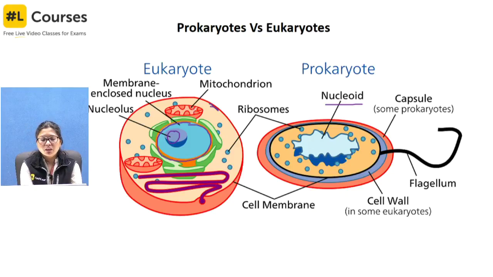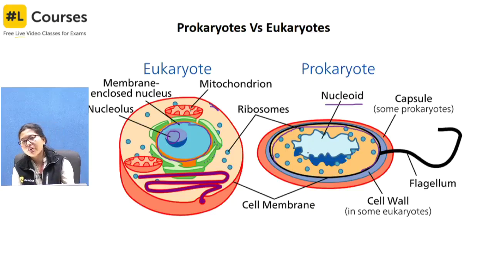Here you have membrane-bound cell organelles, a special structure, that is mitochondria. But in the case of prokaryotes, as we have discussed, the respiratory chain remains attached to the inner cell membrane. Now these are the ribosomes. Here we have both free and attached ribosomes. Ribosomes can be attached on the surface of the endoplasmic reticulum, or be free, or be in the form of polysomes. You have a flagellar structure, and a capsule is there, which is absent in the case of the eukaryotic cell.